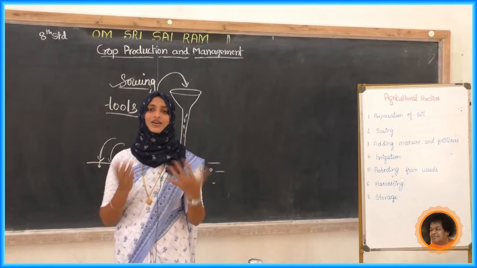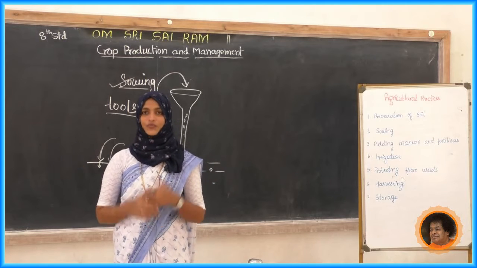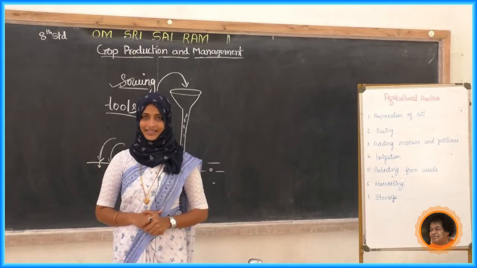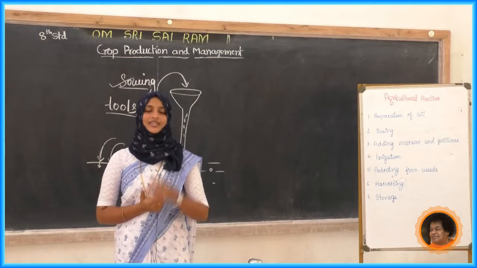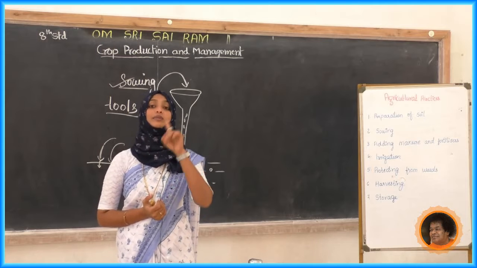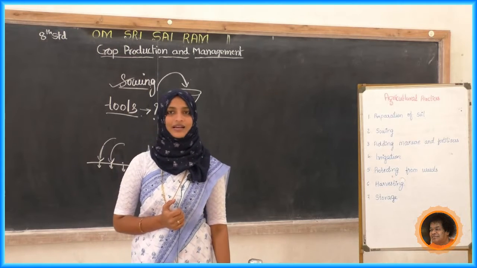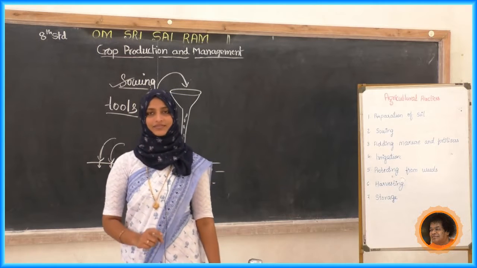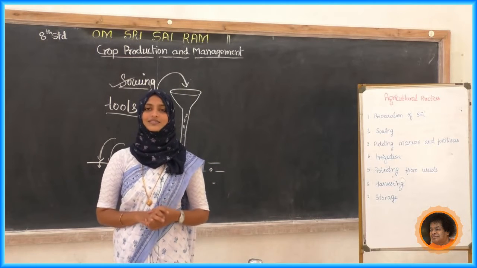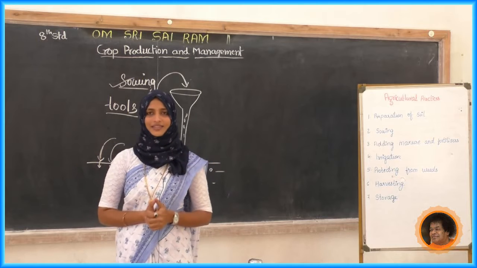The soil becomes less fertile, we won't get a proper yield, or the proper crop won't grow over there. So we have to avoid more and more usage of chemical fertilizer. If it is very necessary, you have to add. Otherwise there is no chance.